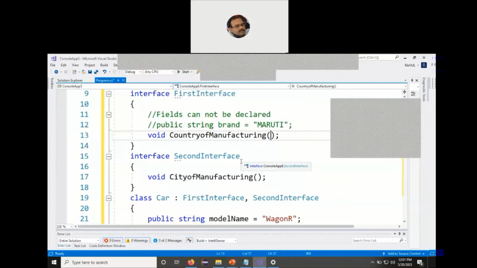Here we have defined two interfaces. The first interface contains an abstract function called country of manufacturing, and the second interface contains another abstract function called city of manufacturing. Though the functions are abstract in nature, we do not explicitly specify it with the abstract keyword. That is something we need to remember, the difference between the interfaces and the abstract function.